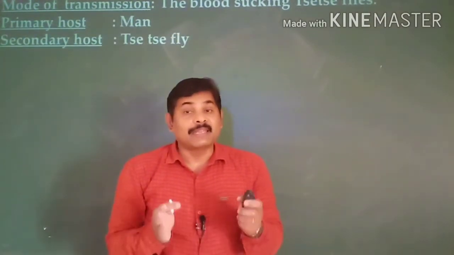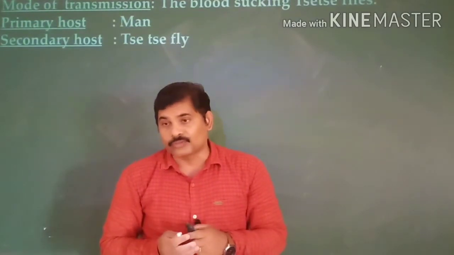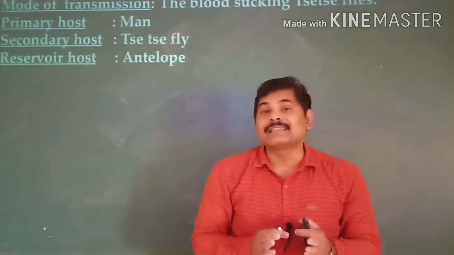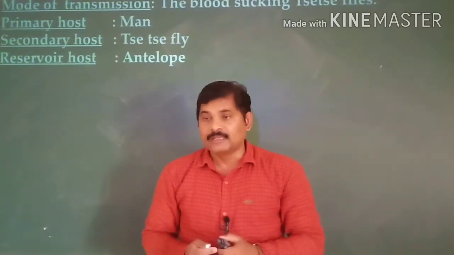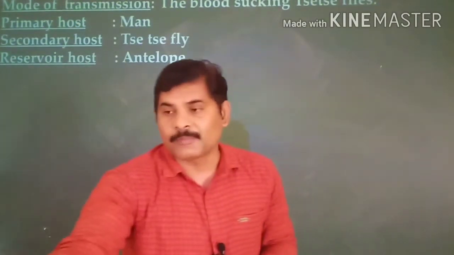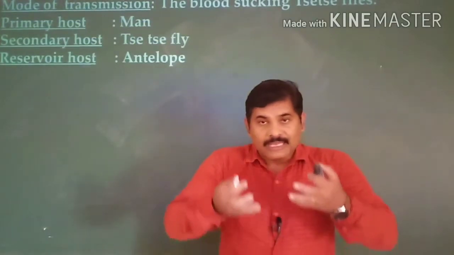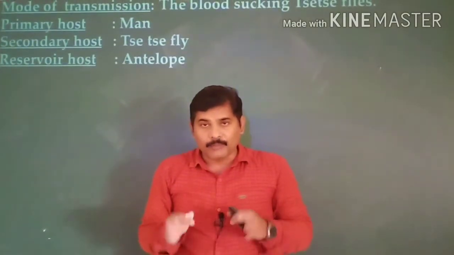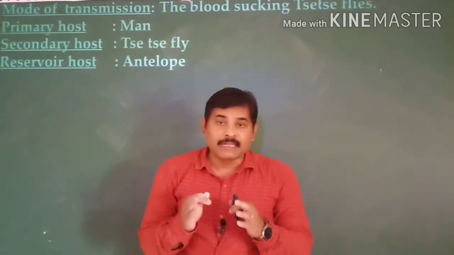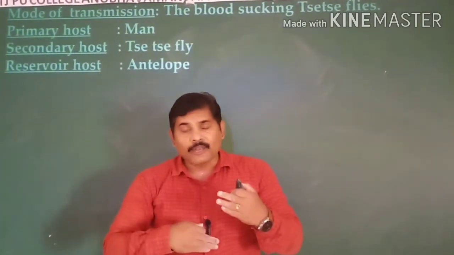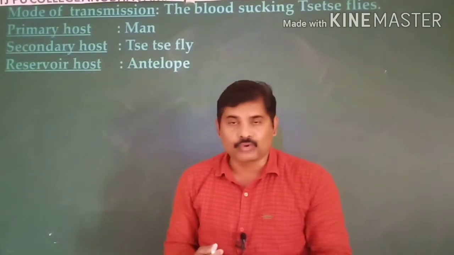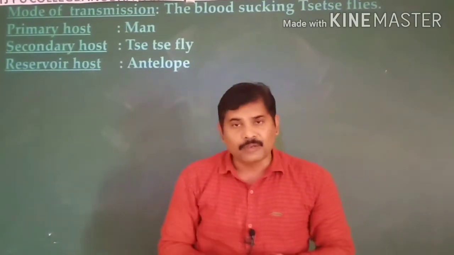It also has a reservoir host, which is the antelope, a wild animal. The reservoir host keeps this parasite within the body but never suffers a lot. It is involved in transmission of the disease from the reservoir host to a new healthy host. So these are all the hosts related to this parasite.